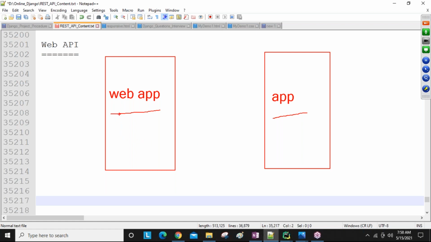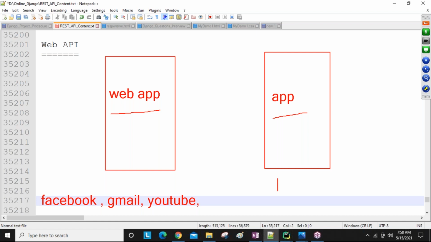Okay. So what examples of web applications are available? So many are there nowadays. For example, Facebook, Gmail, YouTube, like a number of applications, guys. PhonePe, Google Pay, Paytm, these all are web applications only.